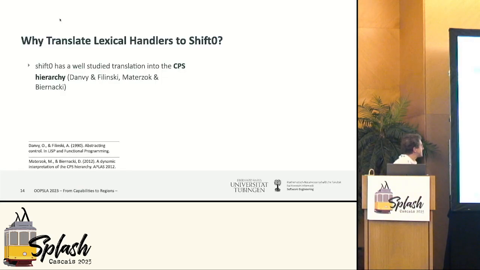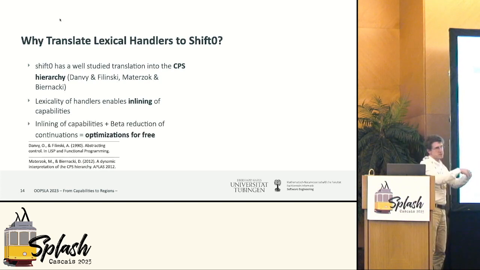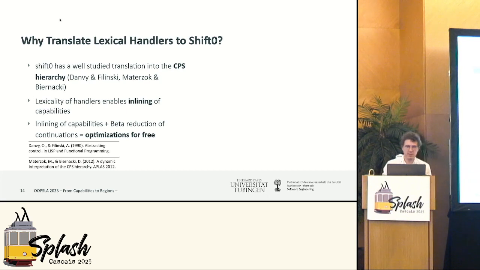Well, shift 0, as opposed to multi-prompt delimited control, has a very nice and well-studied translation into the CPS hierarchy. And now we have seen already that we could apply this inlining trick because we have this lexical scoping, right? So we can just inline our handlers. And now let's combine these two things. We inline the handlers, then we have just a term in CPS, which is System F. And then we can apply all the existing work on optimizing System F programs and get optimizations for free without actually looking at effect handlers. How can we have effect handler specific optimizations? And that's very attractive for me because I like to import existing work instead of doing it myself again.